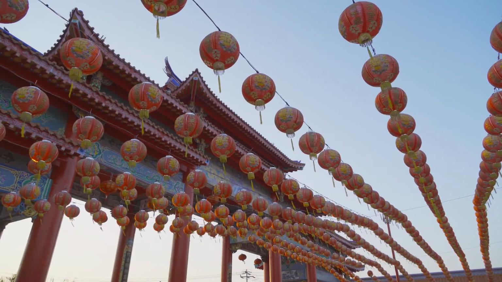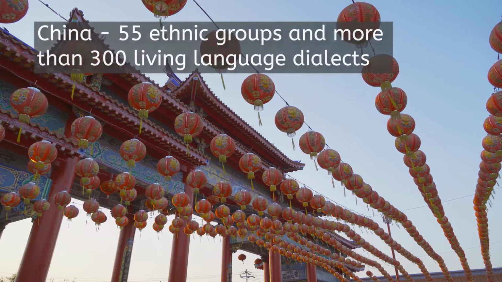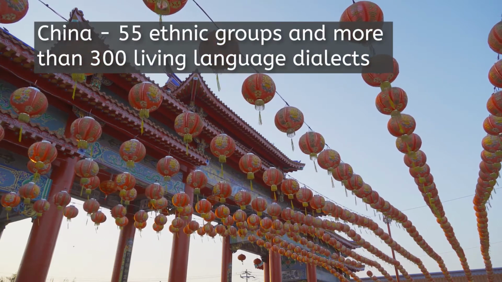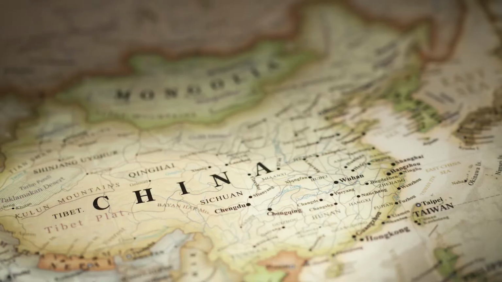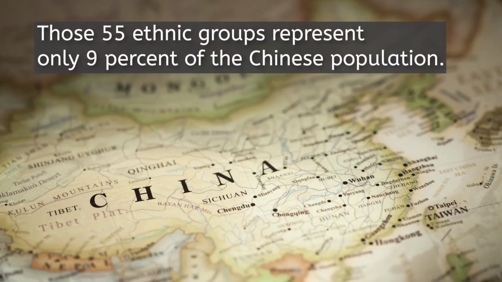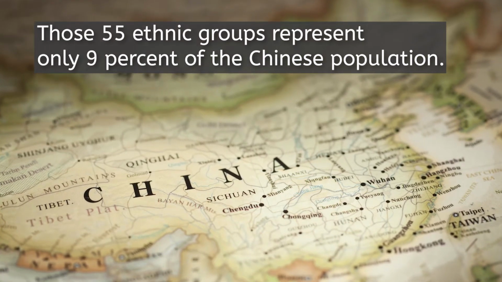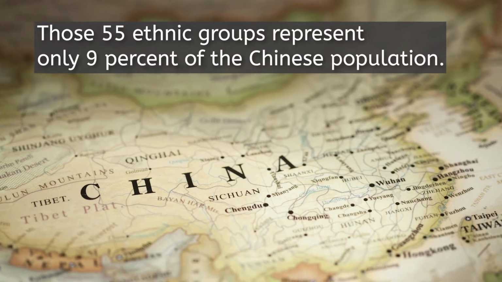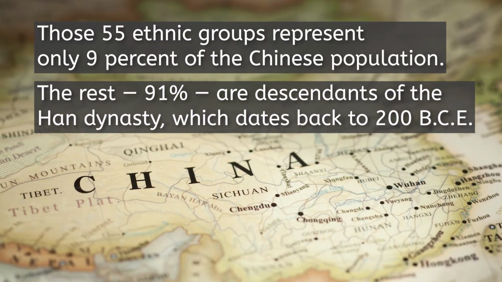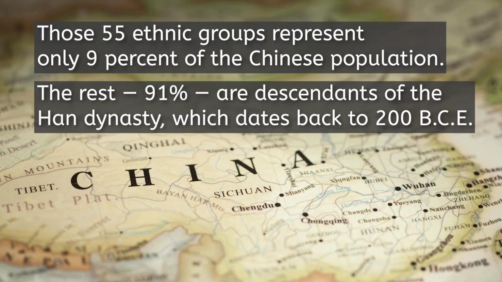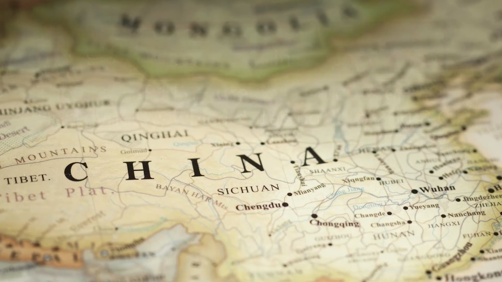Chinese culture is, well, both simple and complicated. For example, there are 55 different ethnic groups and more than 300 living language dialects in the country. Those 55 ethnic groups include Mongols, Uyghurs, Tibetans, and Kazakhs. In total, they represent only 9% of the Chinese population. The rest, 91%, belong to the Han ethnic group, descendants of the Han Dynasty, which dates back to 200 BCE.